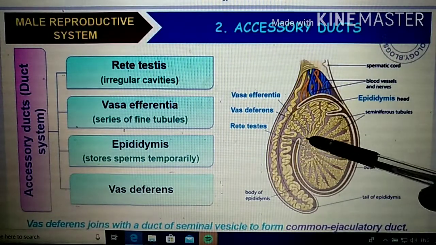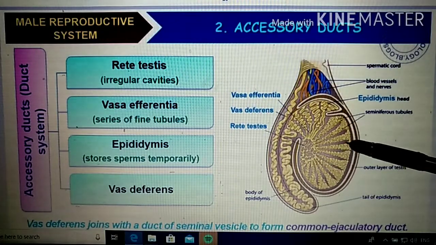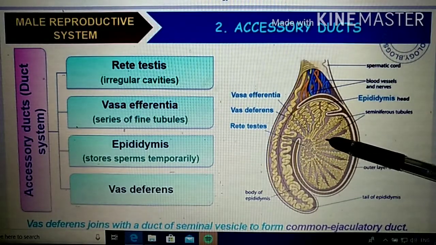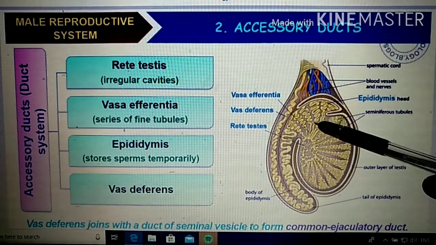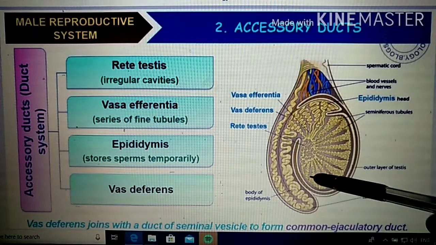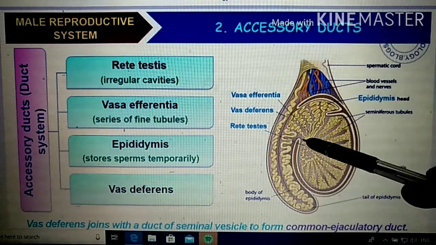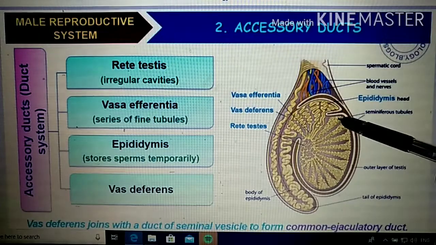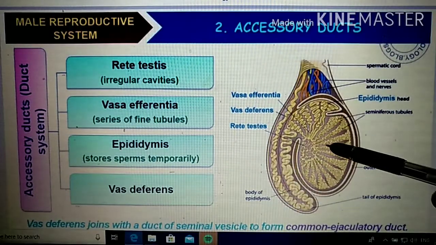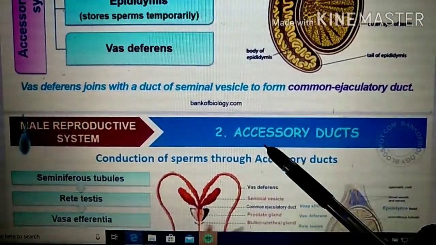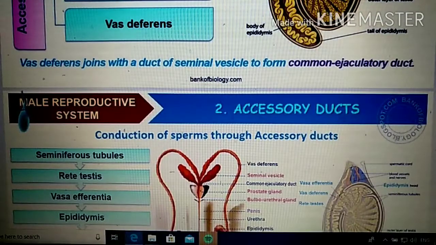So there is a rete testis, which is an irregular cavity, actually the area where the sperms are collecting. The rete testis will lead to the vasa efferentia. Then it will lead to the epididymis, where we can temporarily store that sperm for some time. After that, whenever ejaculation takes place, the sperm will be taken by the vas deferens and ejaculated. Here you can see that the vas deferens will join the duct of the seminal vesicle to form the common ejaculatory duct, that we will discuss next.